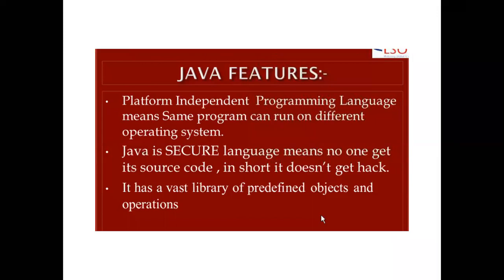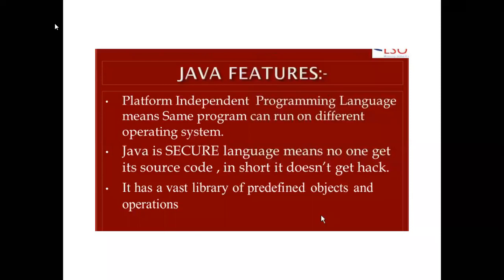There is no need to update those programs like in C or C++, because if we write a C program and want to run it on another machine, there arises a need to update that program. But Java is a platform independent programming language. These are Viva based questions, so we can ask such questions.